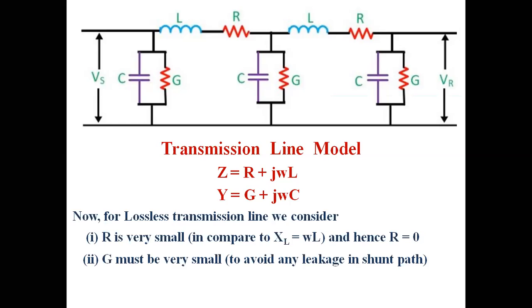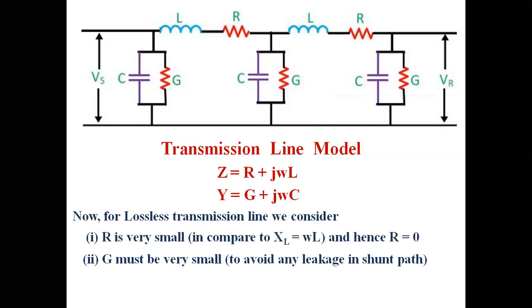Now you can ask that G is called conductance, and in normal cases conductance is the reciprocal of resistance, that is G equals 1 by R. But here you can see this G is not in the line series path. It is connected in the shunt path. So any current or any conductance in the shunt path will be treated as a leakage current, and we always try to reduce the leakage current.